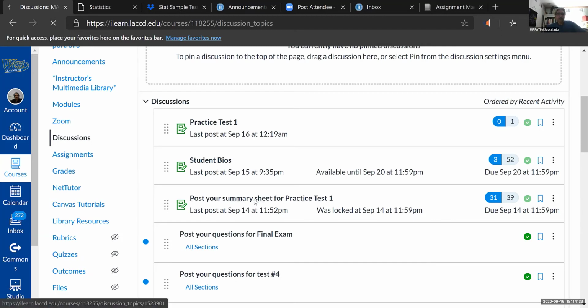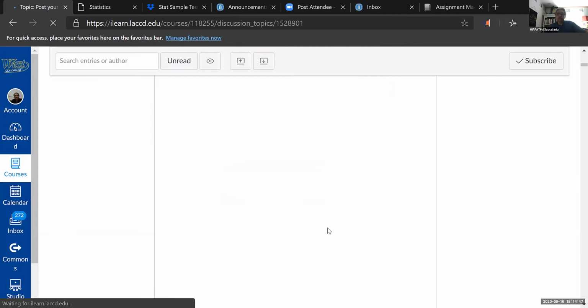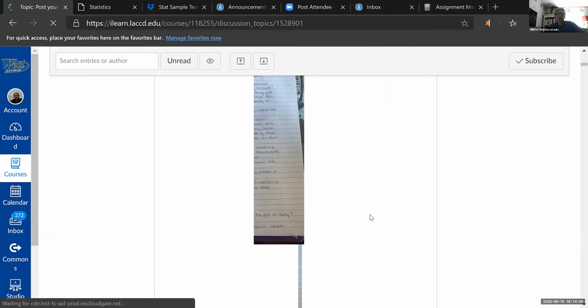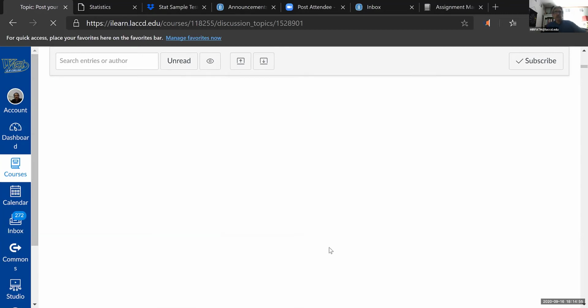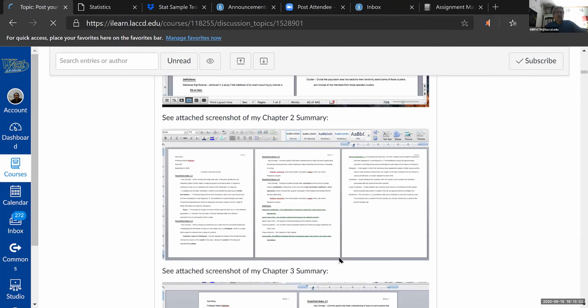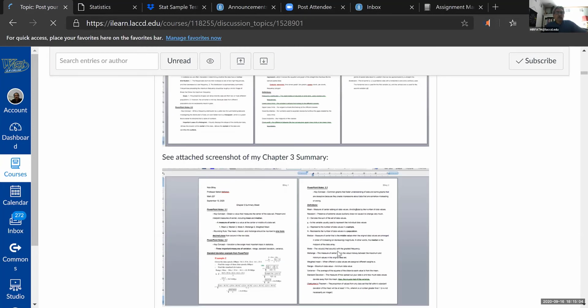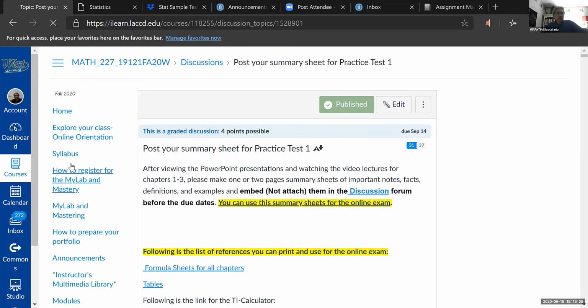You can just get ideas how you do this. Basically, just make a 1 or 2 pages of summary for each chapter or each section. However you do this, that's fine. And you should give a comment about each other's summaries here. Also, if you miss anything on your summary, looking at these other summaries would help you out with that. You should have a copy of all these in your portfolio.